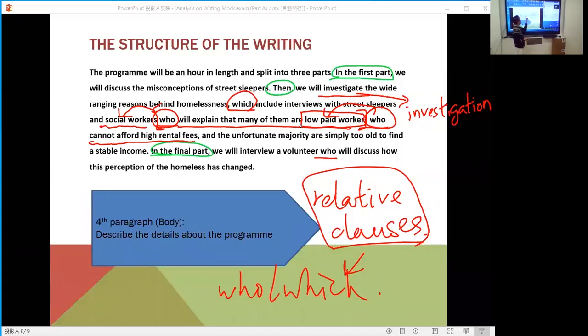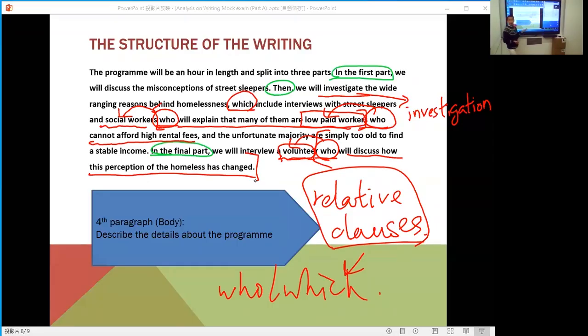How about the next one, the last one, the fourth one? Who will discuss how this perception of the homeless has changed? So who will discuss refers to volunteers. Again, this part is the relative clause. It tells us more about what the volunteer will do. Who tells us more about the condition of the low-paid workers. Which tells us more about the investigation. Who tells us more about what the social workers will do.